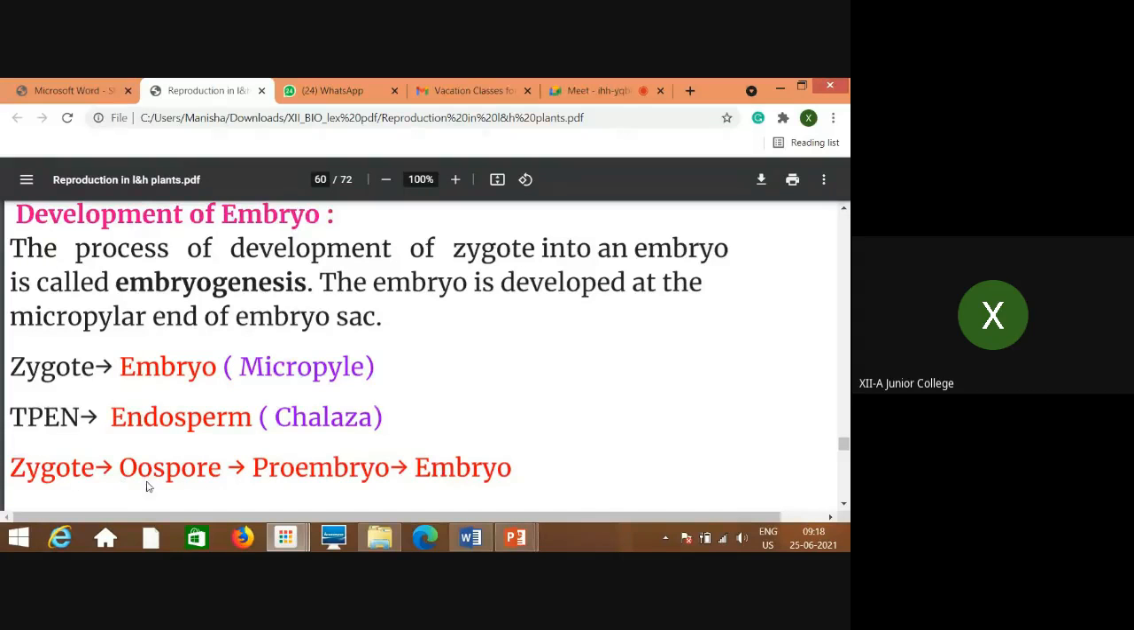So the zygote forms a wall around itself, that is called the oospore. In further development, that oospore gives rise to the pro-embryo and then the embryo. If you split this word, pro is the primitive stage of the embryo, and in further development it gives rise to the embryo. This is in the simplest form, which I have just shown you for your understanding.